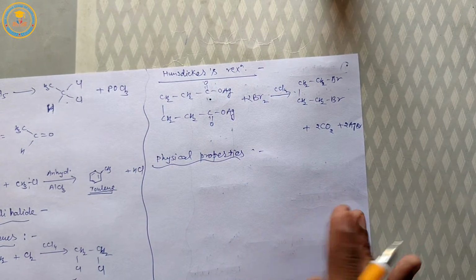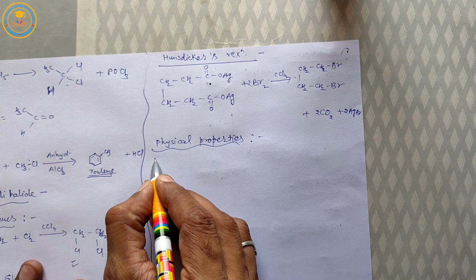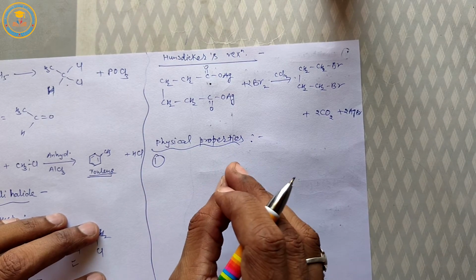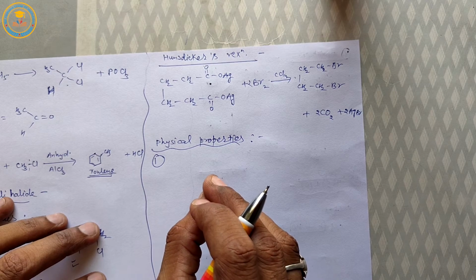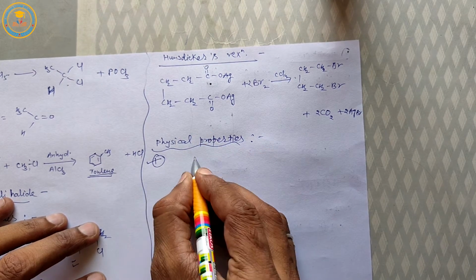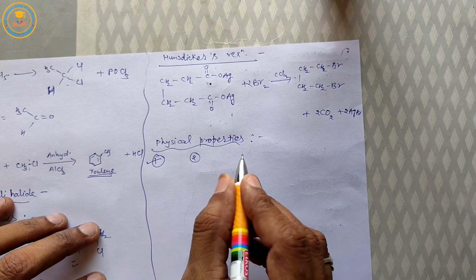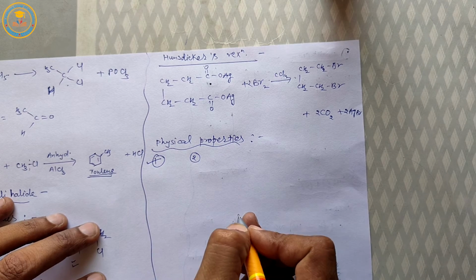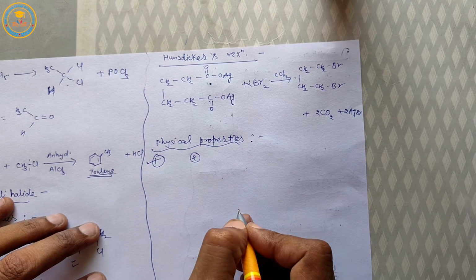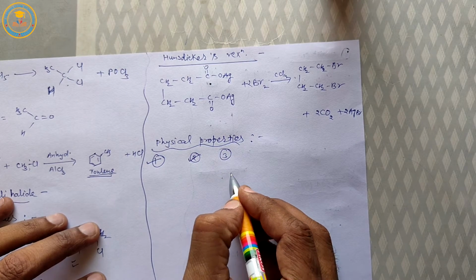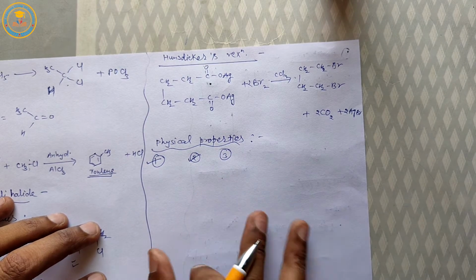Now next, physical properties of dihalogen derivatives. First point is dihalogen derivatives are colorless, sweet smelling liquids. Second point is they are insoluble in water but soluble in organic solvents like ether, benzene, chloroform. Third point is they are heavier than water.